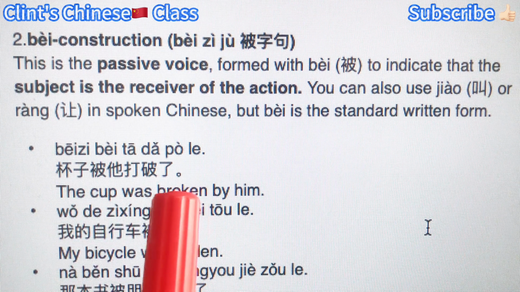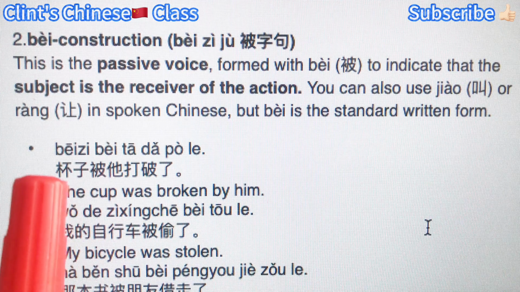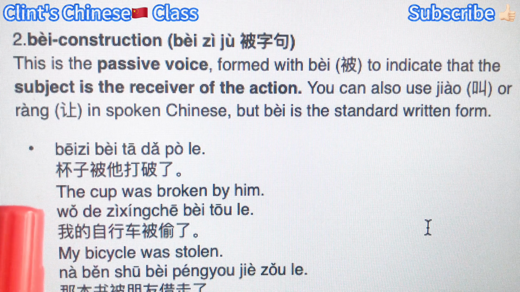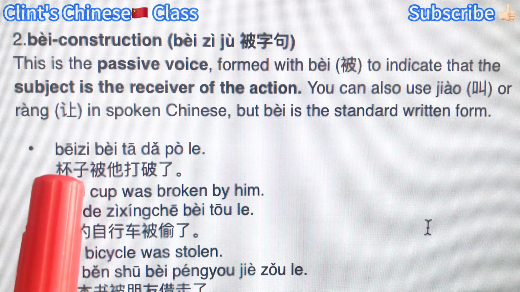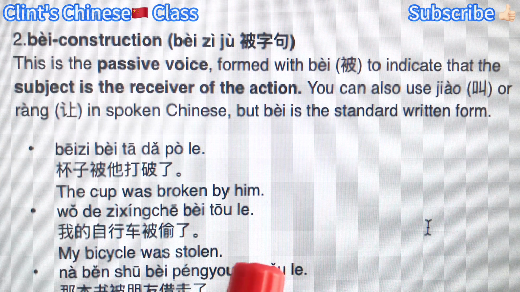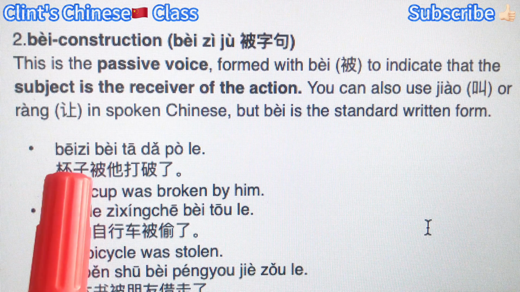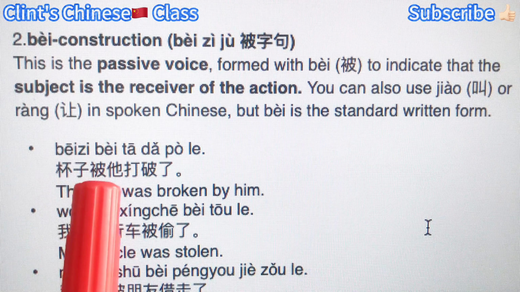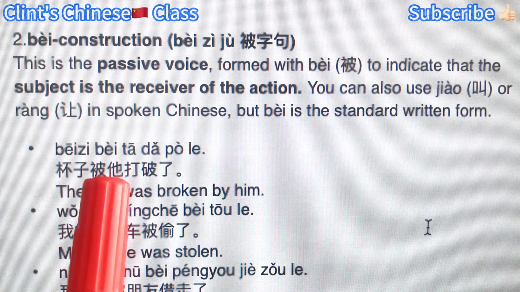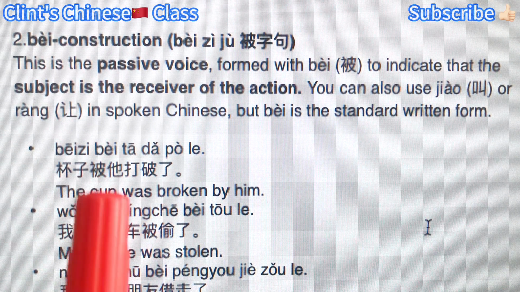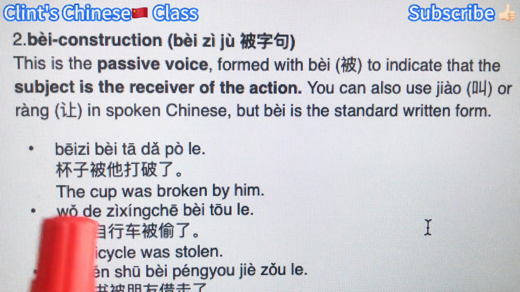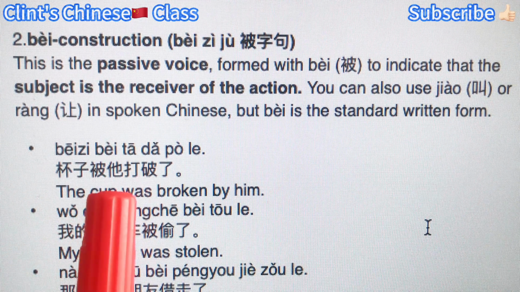The cup was broken by him. Remember, the whole sentence is in a passive voice. So something was broken by somebody. The subject 杯子, we use the 被, right, preposition to direct or introduce the passive voice sentence.